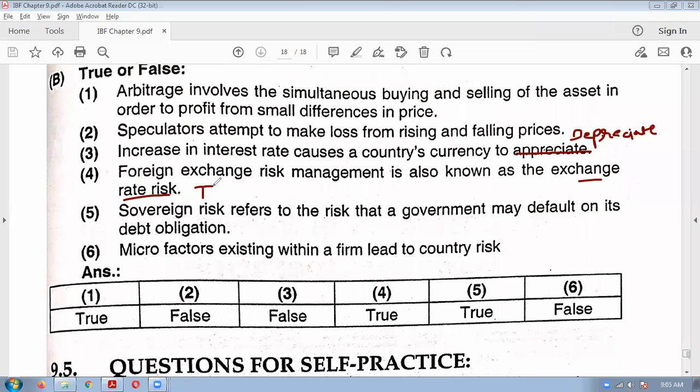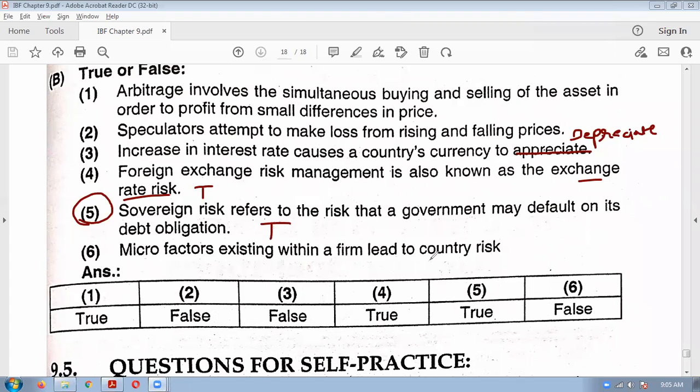So both you can use interchangeably. Sovereign risk refers to the risk that the government may default on its repayment. Already we have discussed this. This is the same MCQ only, so no need of writing it again. Correct.